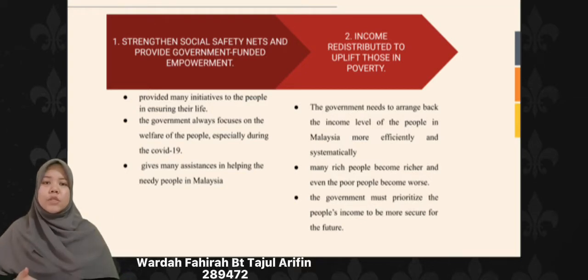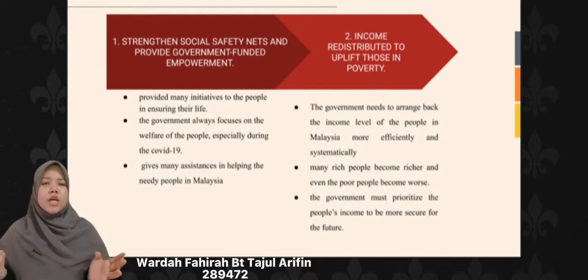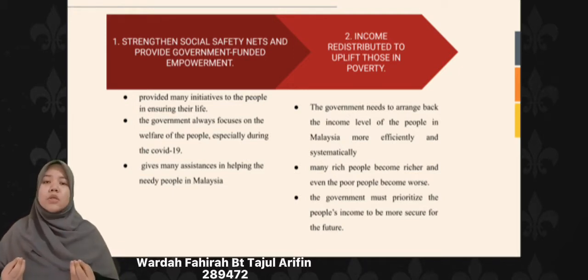Secondly, income redistribution to uplift those in poverty. The government needs to rearrange the income level of the people in Malaysia more efficiently and systematically. This is because many rich people become richer and the poor people become worse off. Thus, the government must prioritize the people's income to be more secure in the future.